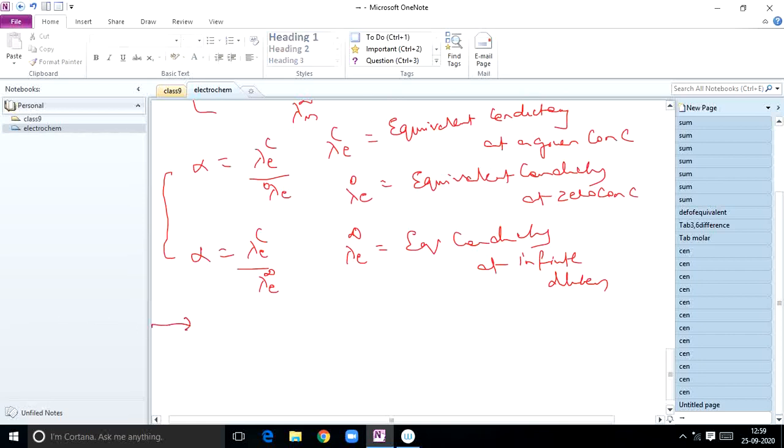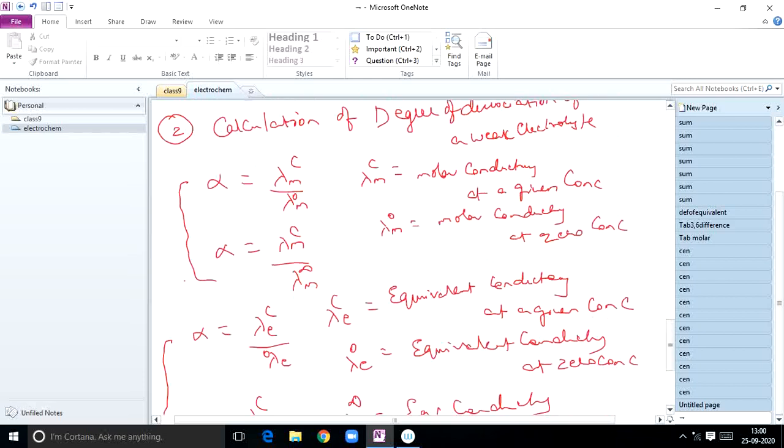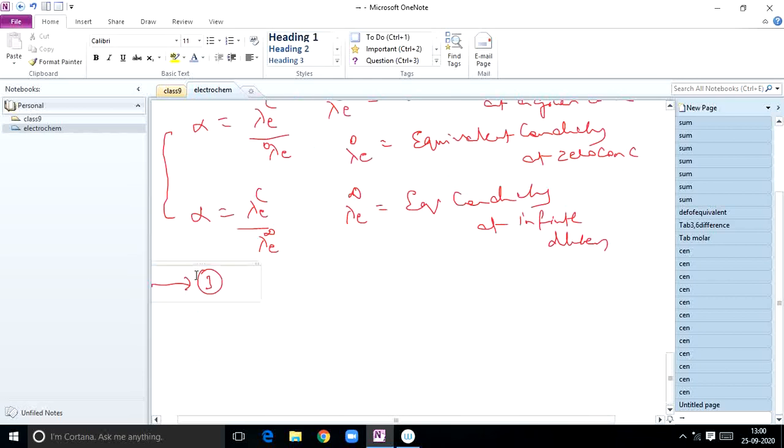So next, third application of Kohlrausch law: you can calculate the dissociation constant of a weak electrolyte. So first, alpha means here what? Degree of dissociation. Now you can calculate the dissociation constant of a weak electrolyte.